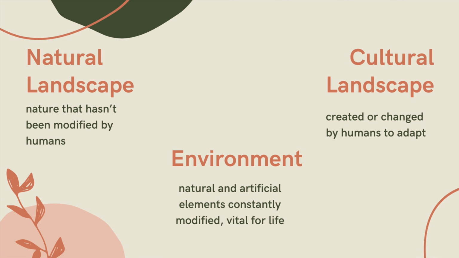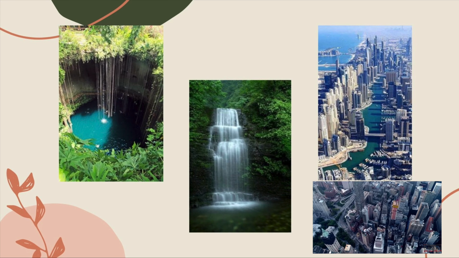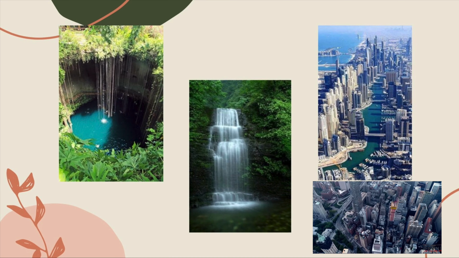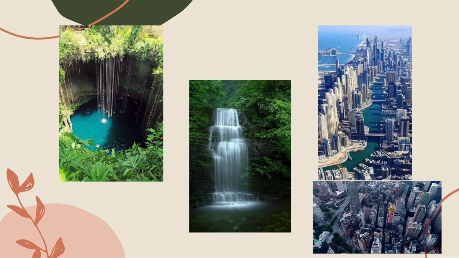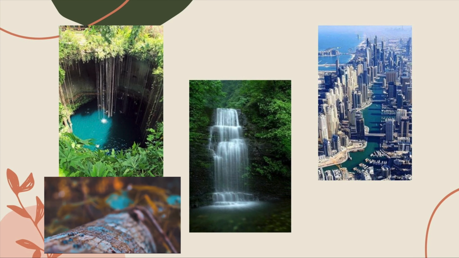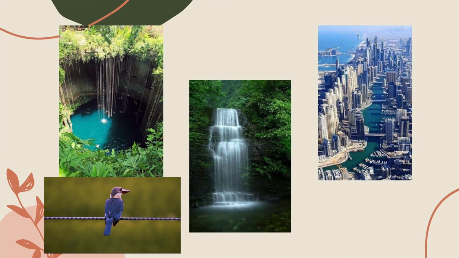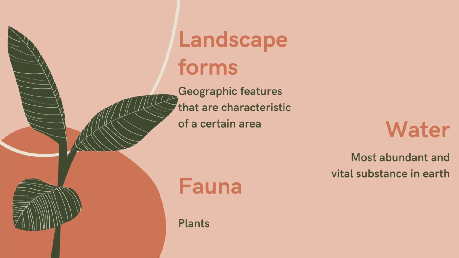The natural landscape is nature that hasn't been modified by humans. Cultural landscape is created or changed by humans to adapt. An environment is natural and artificial elements constantly modified for vital life. Natural and cultural landscapes are constantly changing to modify nature or meet human needs. They are both environment. For example, cities adapt to the population growth they have.